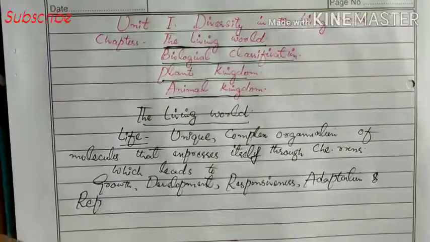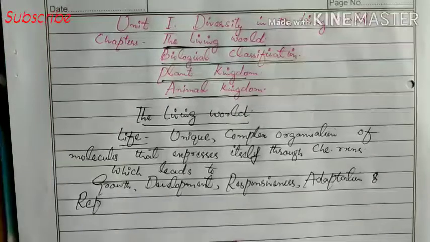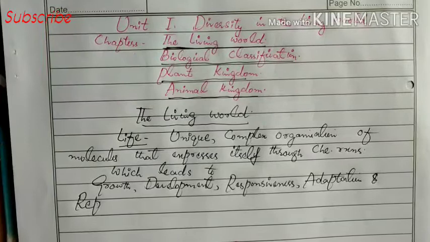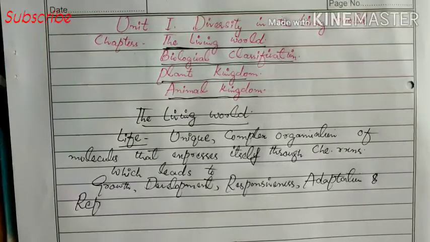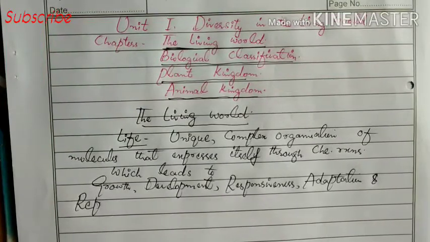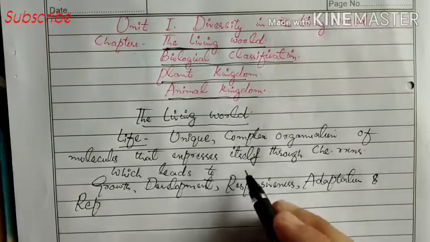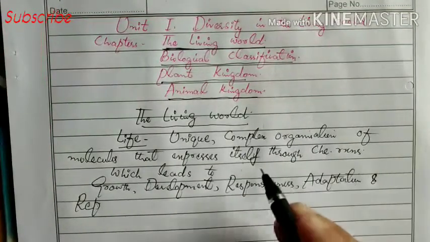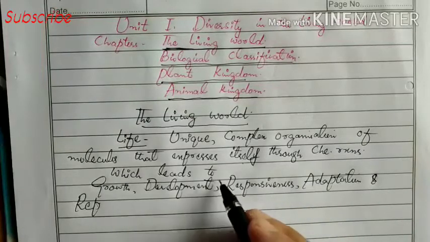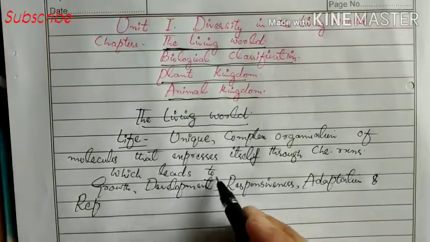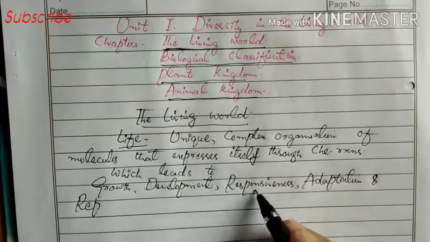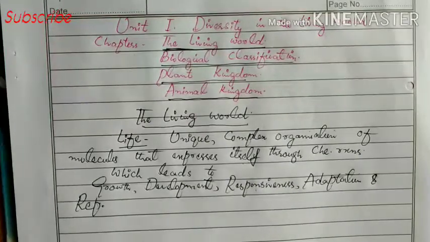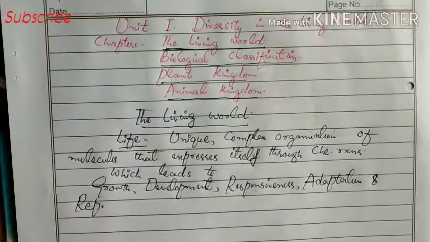So what is life? It is a unique complex organization of molecules. In this, different molecules are organized, and these molecules express themselves through chemical reactions. When these chemical reactions occur in these molecules, they lead to growth, development, responsiveness, adaptation, and reproduction. So life means organization of molecules.